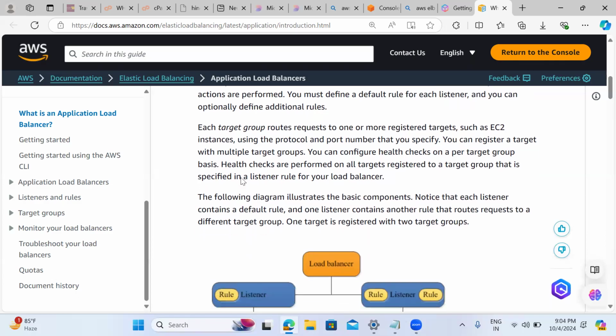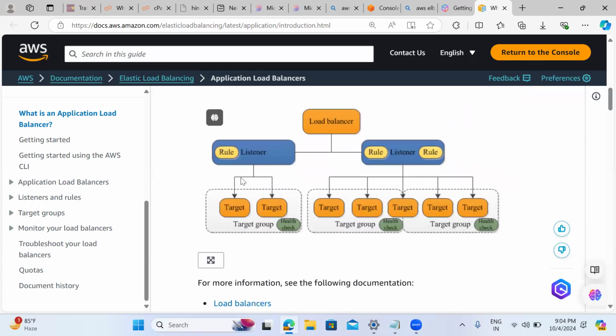So in this use case, now here we have a load balancer, one listener, and how many target groups in this example? Maybe 3 target groups. Technically we should have 6 targets, right? But one target resides in 2 different target groups.